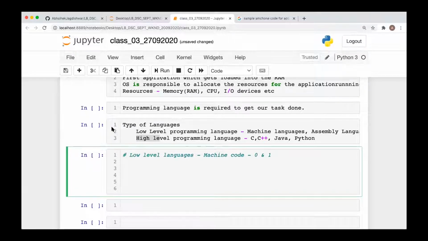If you look at the kind of applications in today's world, like Facebook or LinkedIn or Pinterest, these kinds of applications you will not be able to develop in low level programming languages.